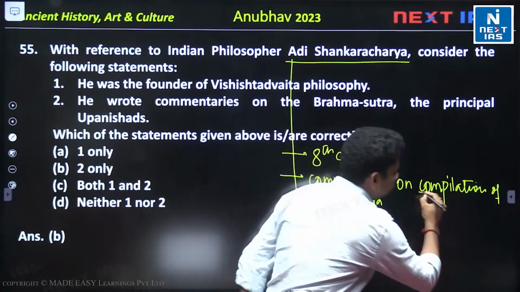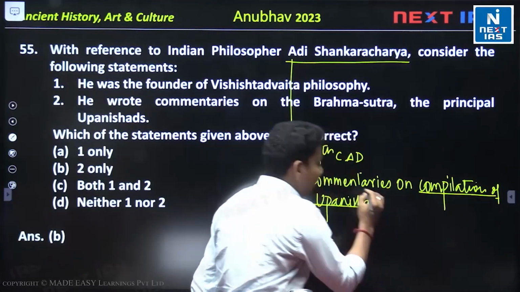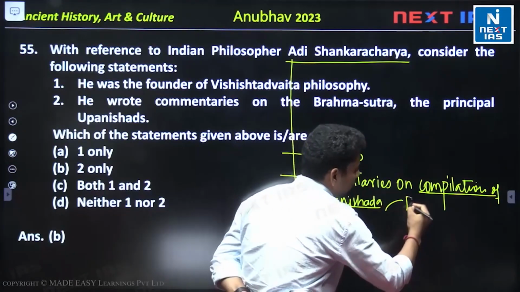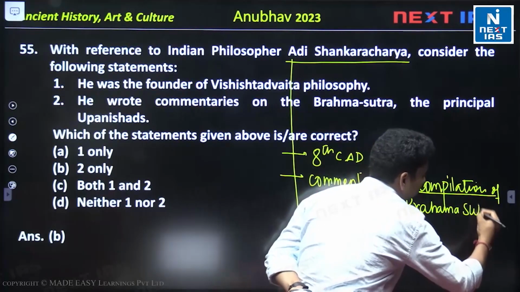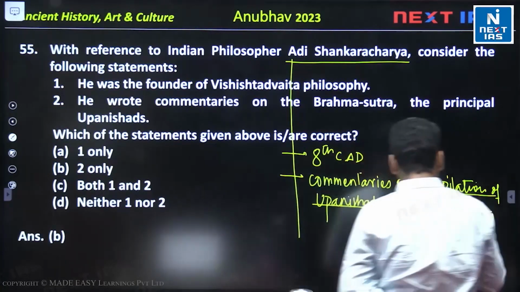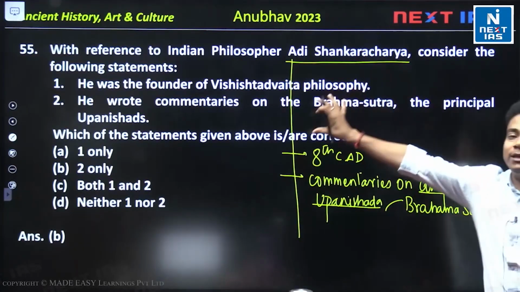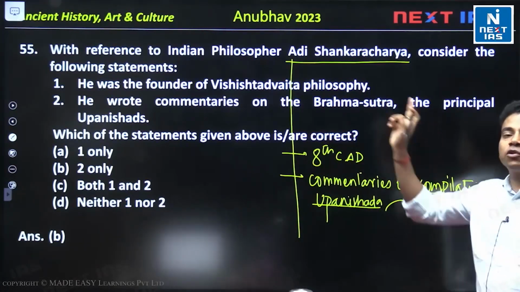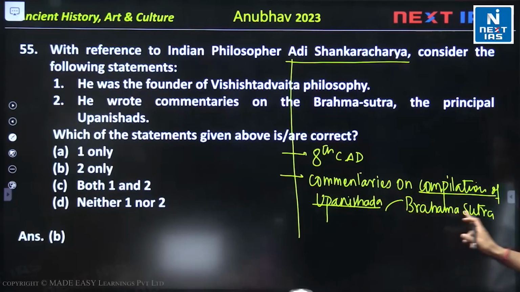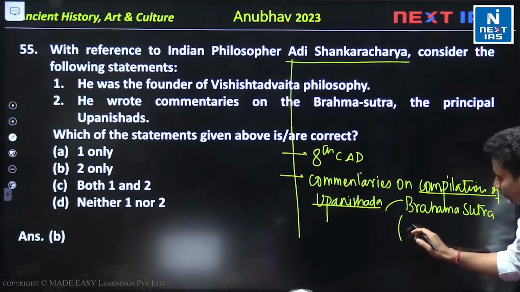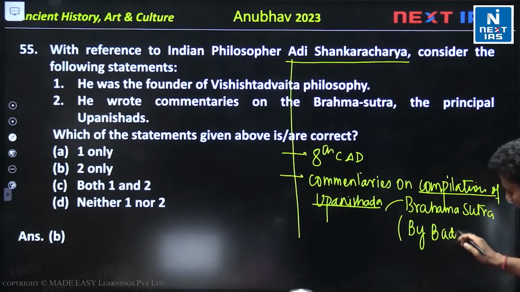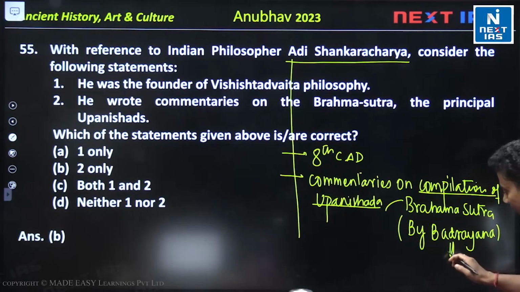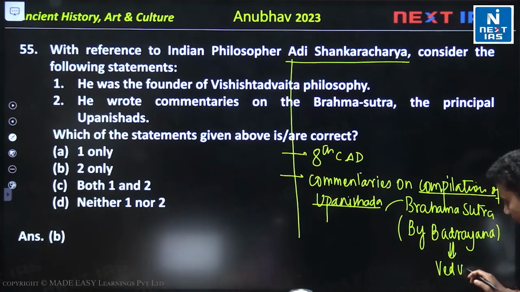ये जो कंपाइलेशन ऑफ उपनिषद है, इसी को हम बोलते हैं ब्रह्म सूत्र. This is known as Brahma Sutra. तो ब्रह्म सूत्र का कंपाइलेशन क्या इन्होंने किया है? नहीं. ब्रह्म सूत्र कंपाइलेशन was not done by Shankaracharya, rather the Brahma Sutra compilation was done by Badrayan. Okay, some people say that the Badrayan is none other than the Ved Vyas.